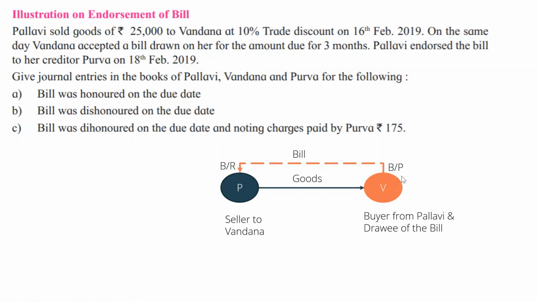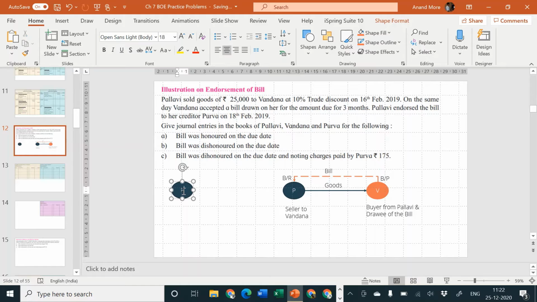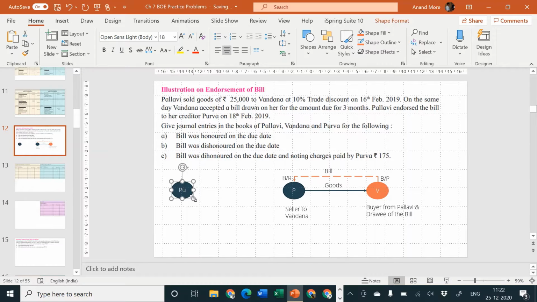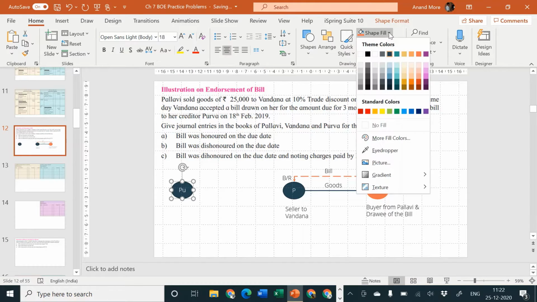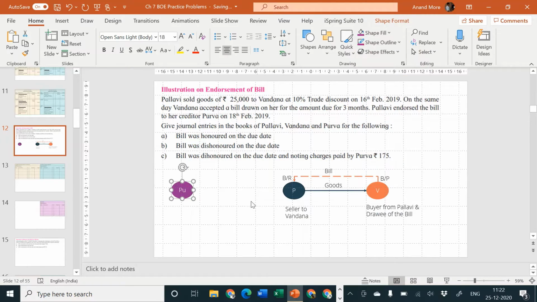Then, thereafter, there is one more person whose name is Purva. It seems that Purva has also sold goods, but she has sold goods to whom? She has sold goods to Pallavi.